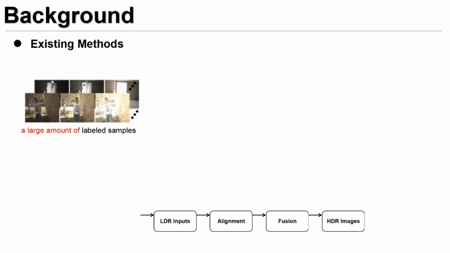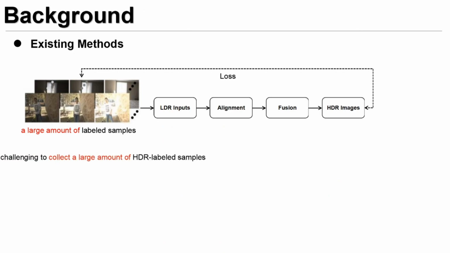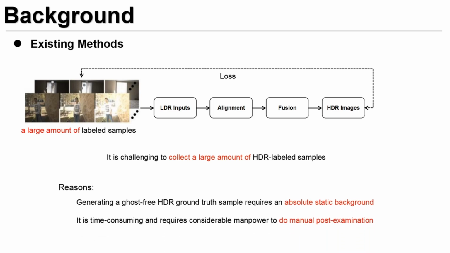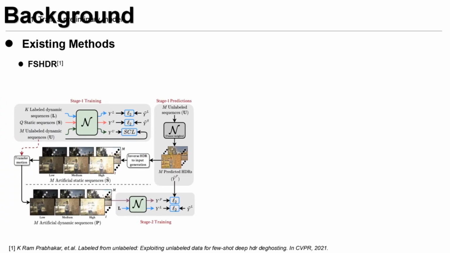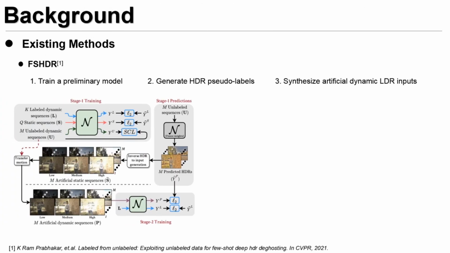Although we can produce pleasing results with a large amount of samples, it's challenging to collect these HDR labeled data, such as requiring an absolute static background and conducting manual post-examination. Recently, FSHDR trains a preliminary model and generates HDR pseudo-labels, then uses synthesized artificial dynamic LDR inputs and pseudo-labels to train the network. However, they suffer from several problems.